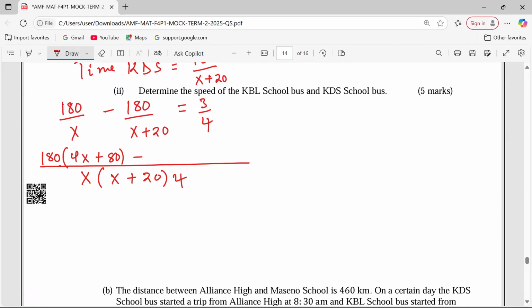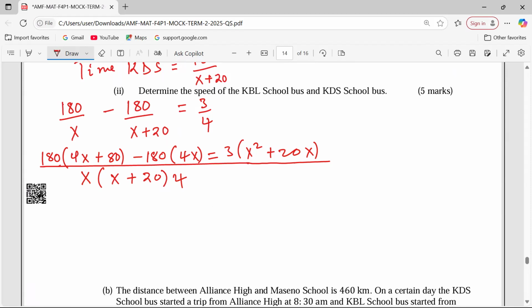Then minus LCM divided by the second denominator, whereby X plus 20 is the one to cancel. So 180 multiplies 4X equals LCM divided by the last denominator, which is 4. We shall have the 4 cancelling and have 3 multiplying by x squared plus 20x.